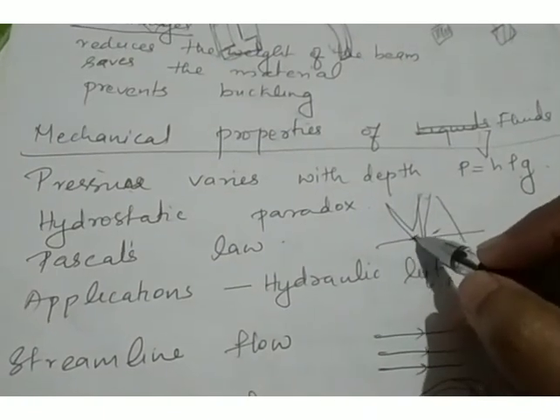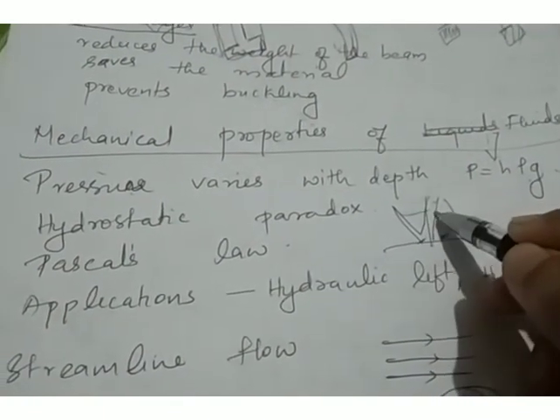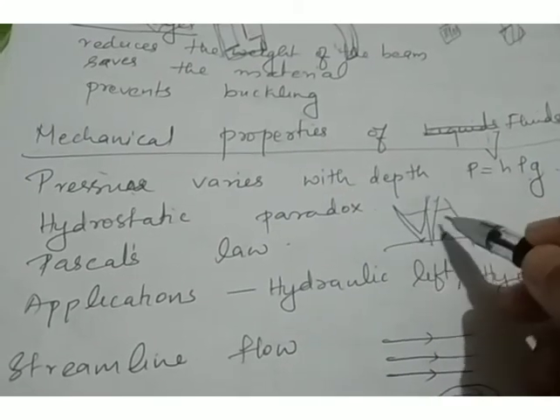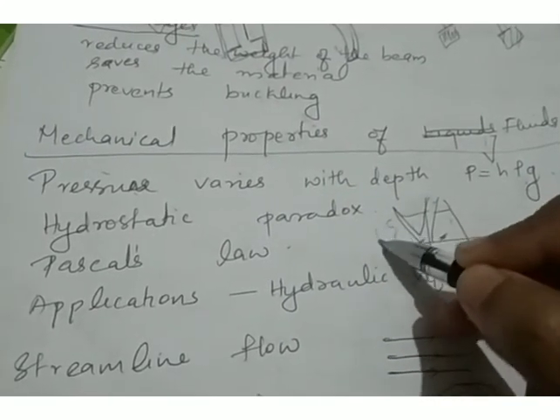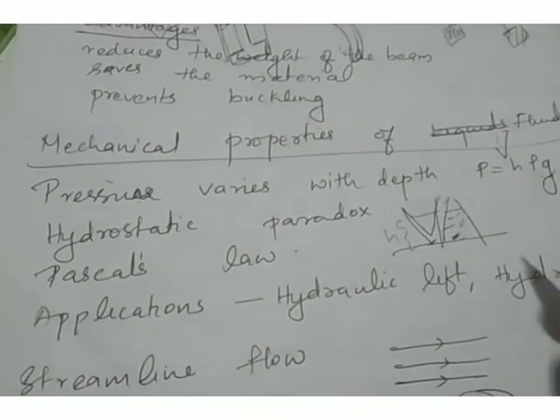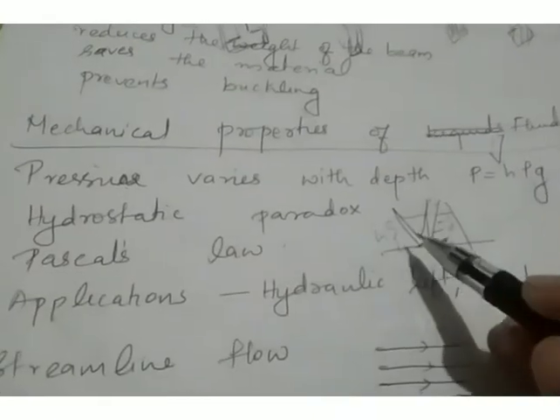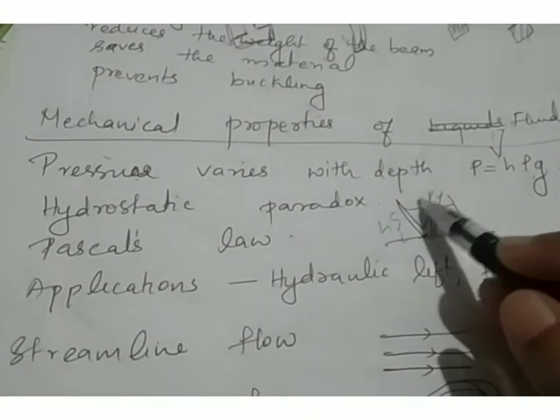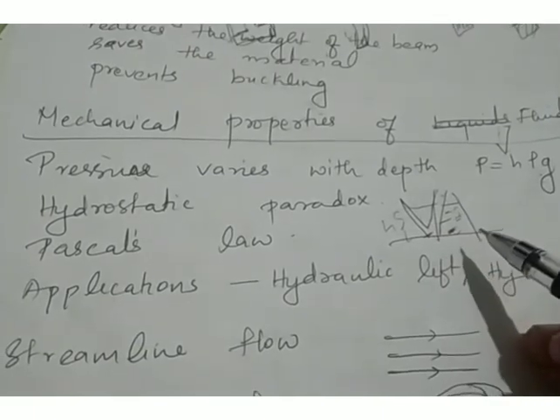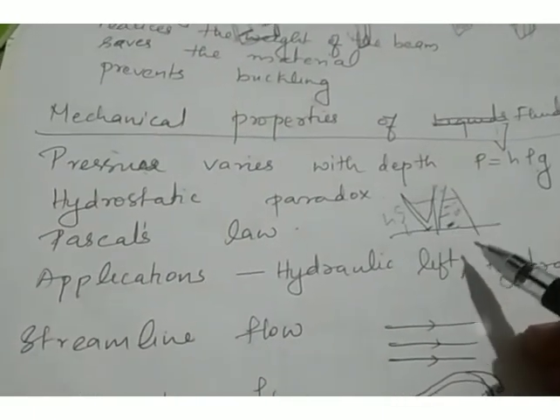The pressure acting at the bottom of these two vessels will be the same if the liquid is filled in these vessels to the same height. So this is hydrostatic paradox. Against our expectation, we are getting a result. The pressure does not depend upon the base area of the container, but depends upon the height of the liquid column above it.